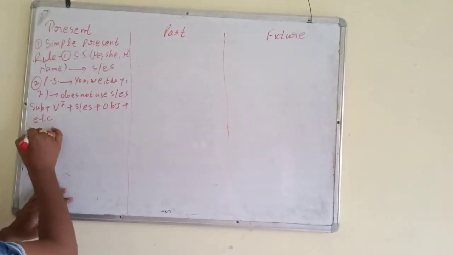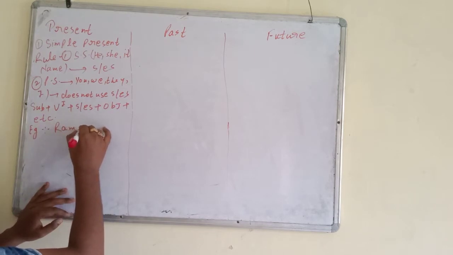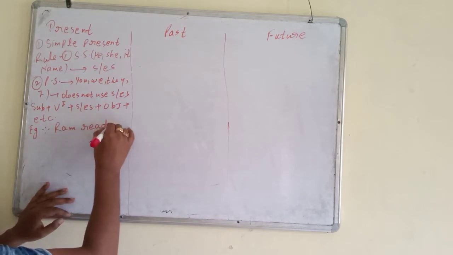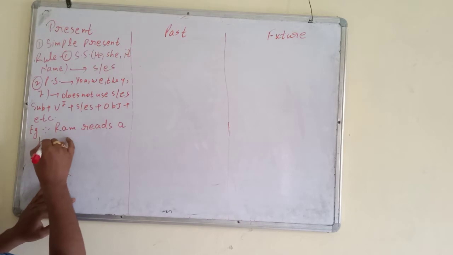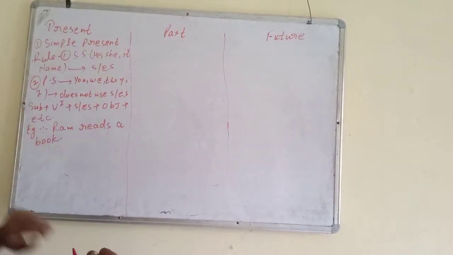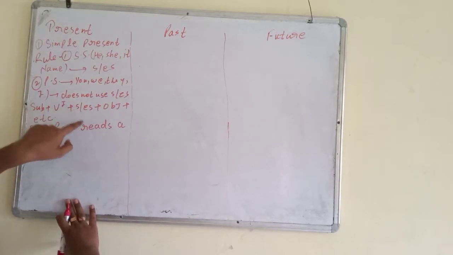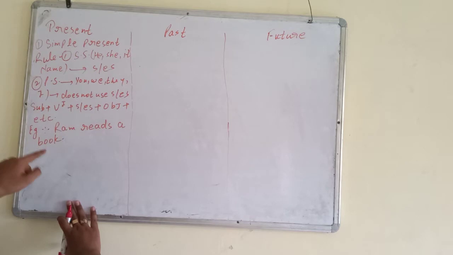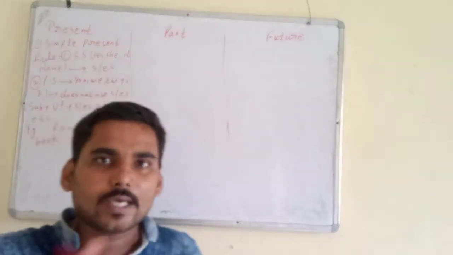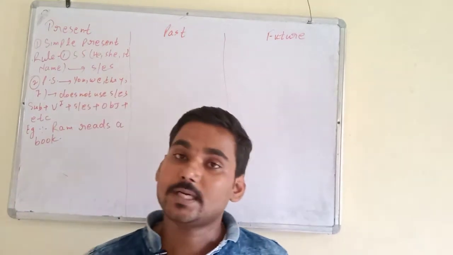Example: Ram reads a book. This is simple present. According to rule, Ram is subject, base form is read, we are using s or es, then object is a book. Now you can ask, sir, how we will identify subject and object in a sentence?